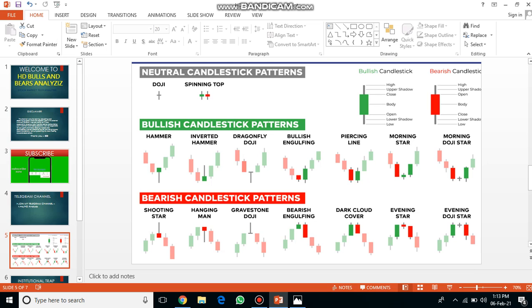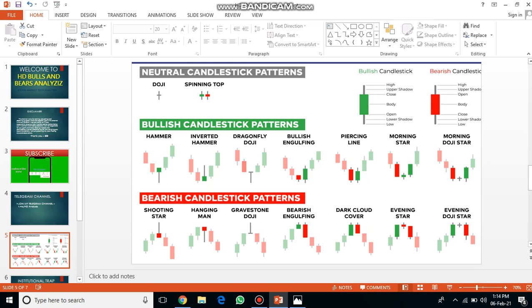Morning star. After this downtrend, a small green candle is formed. You can call this a morning star, and you can trade. Morning doji star means that after this long downtrend, what is the difference between morning star and the morning doji star? In morning star, some body will be there. But in the morning doji star, opening value and closing value will be the same. That is the thing here.